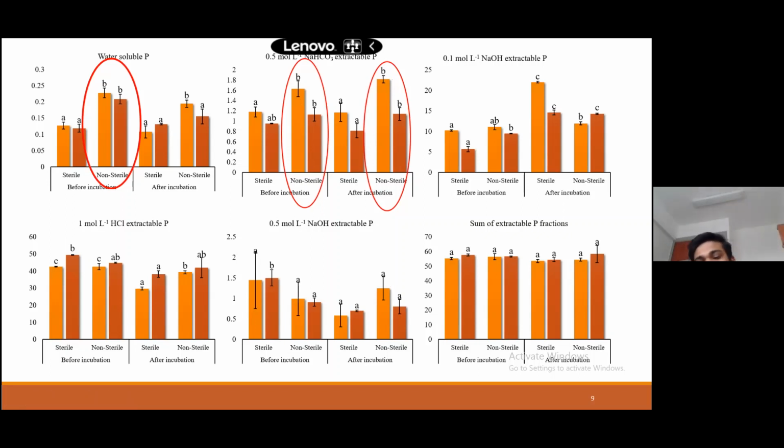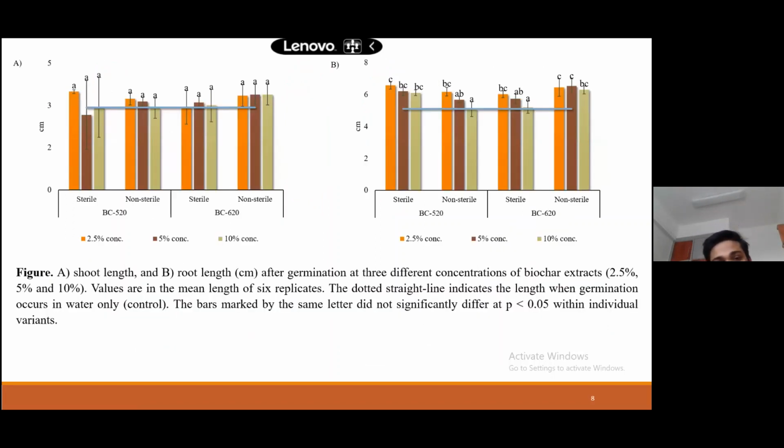So next, I am going to seed germination. Here are the results for seed germination. Here I presented shoot length and root length after germination. You can see from here, there was no significant difference with the three different concentrations. I told you 2.5%, 5%, and 10%. So these are three different concentrations. And this line indicates the germination only in water, not with anything, no biochar extraction, nothing, only with water. So we can compare with this line.